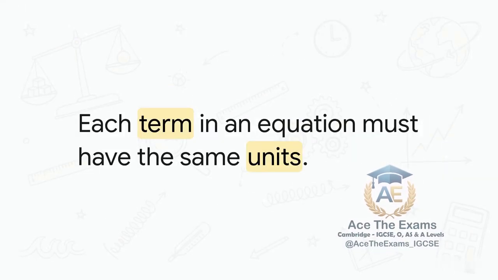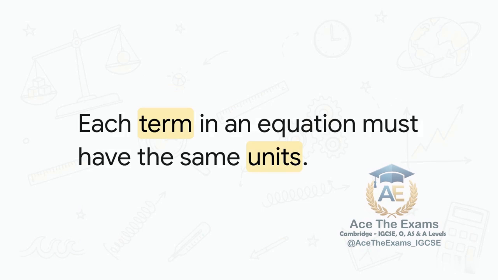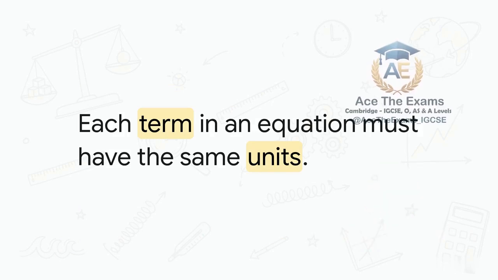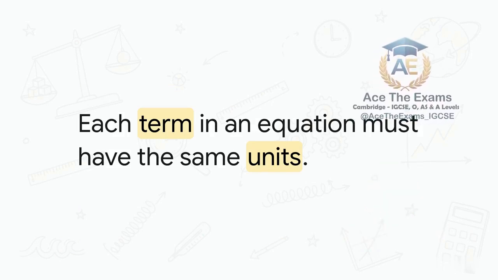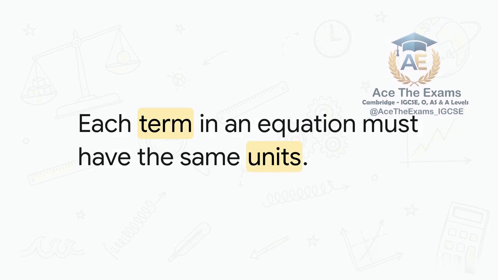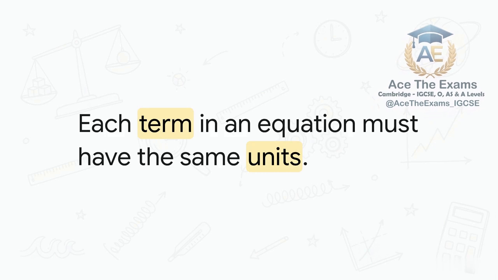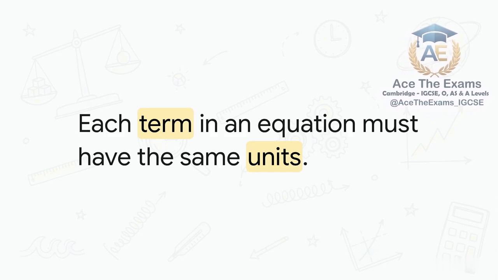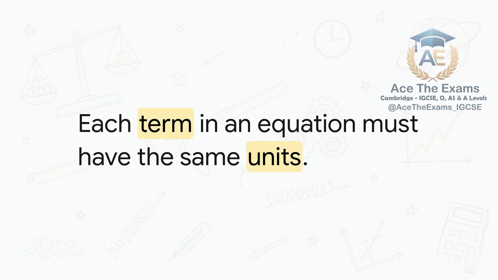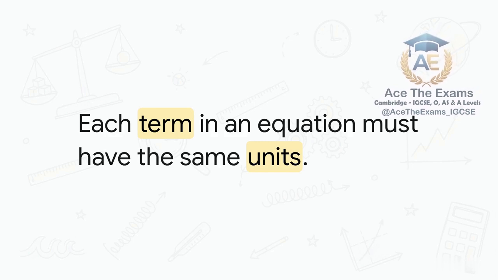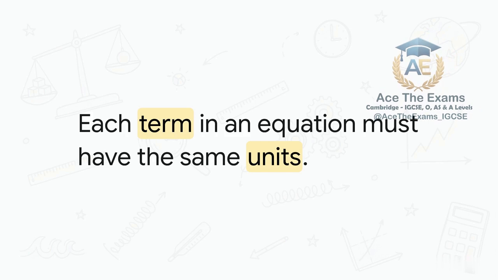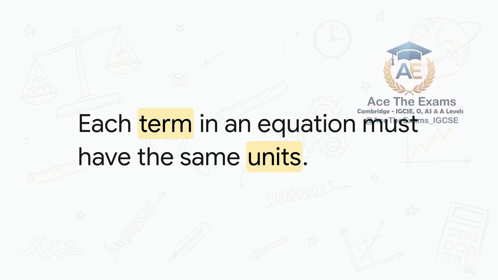Let's actually see this in action with a classic kinematics equation, v equals u plus at. Final velocity equals initial velocity plus acceleration multiplied by time. For this equation to actually be valid, it has to be homogeneous. So let's break it down and check it. Final velocity, v, is measured in meters per second. Initial velocity, u, is also meters per second. So far, so good. Now, what about that at term at the end?